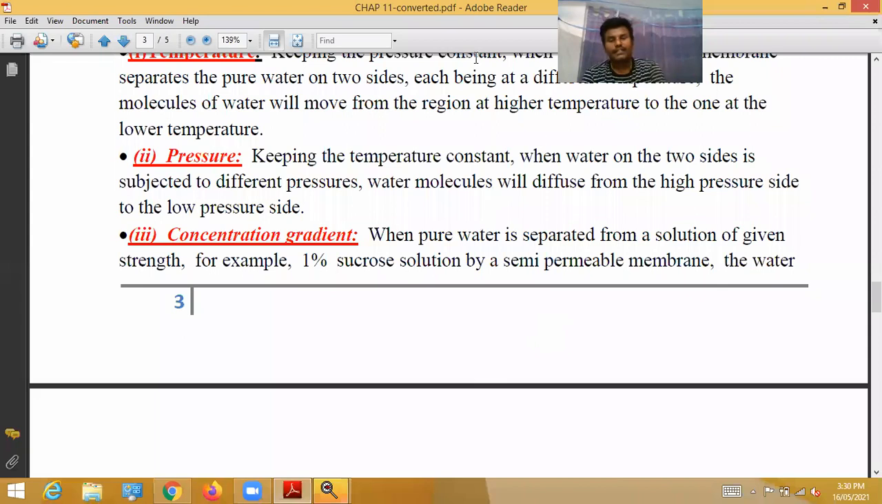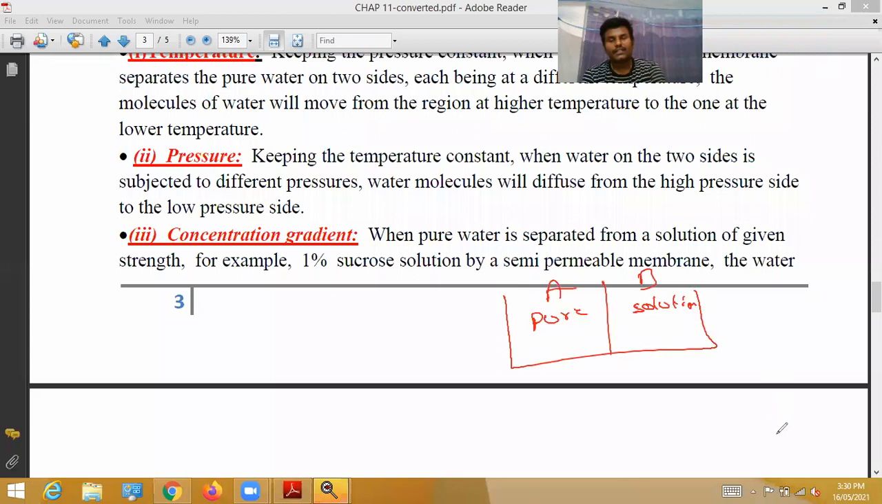See, when pure water is separated from a solution, here it is A and here it is B. Here pure water is maintained. When the pure water is separated from a solution of a given strength, what solution is there? A sucrose solution. For example, a 1% sucrose solution is separated by a semi-permeable membrane from the pure water.